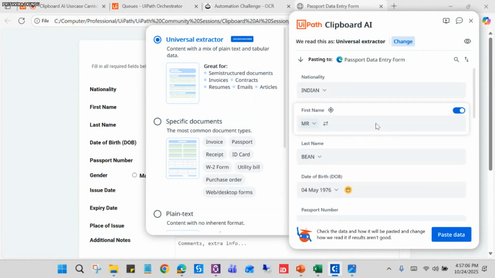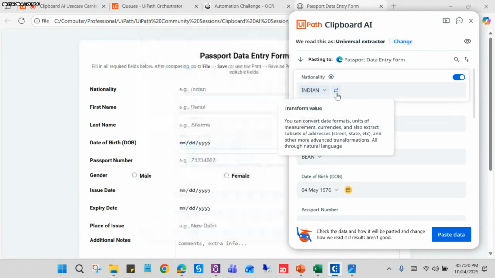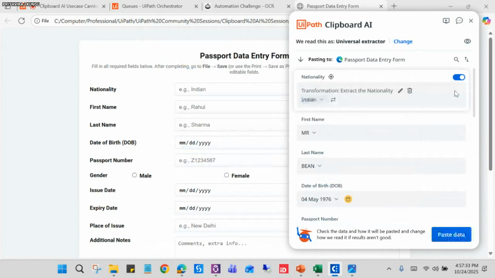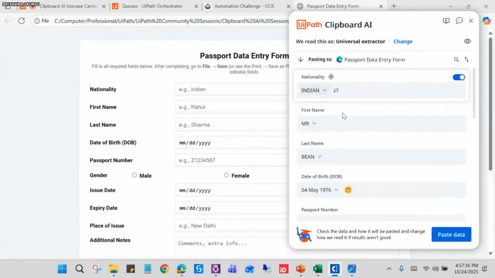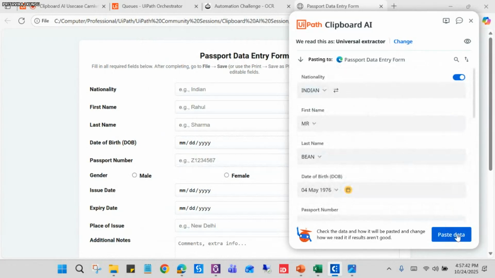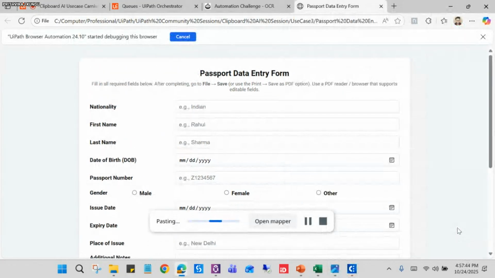Okay, again there is one option if you need to modify any query or something, like suppose the nationality or the first name last name, you can also give your query or prompt here. See, you can simply say extract the nationality. By doing this also you can extract it. If you say it is Indian, right? So by doing this also you can modify the data it has copied. So now let me paste the data here. Let's see.